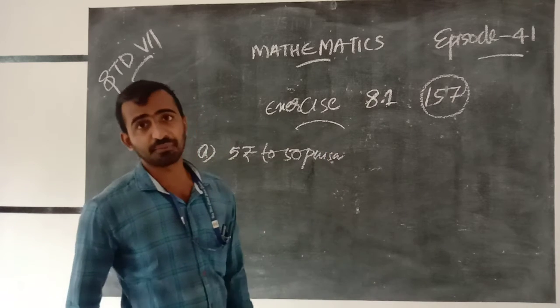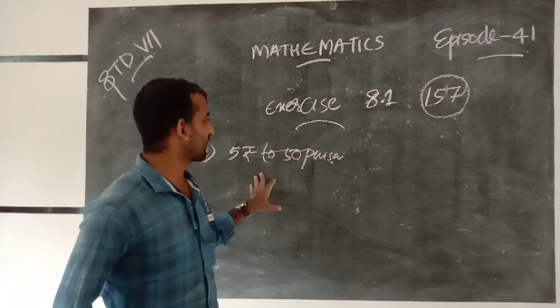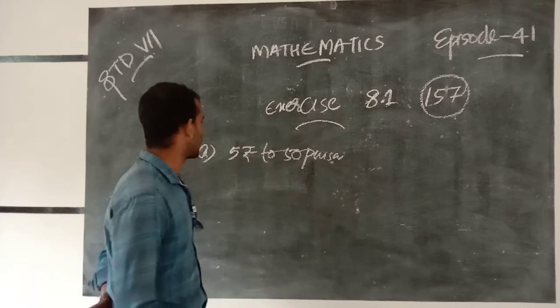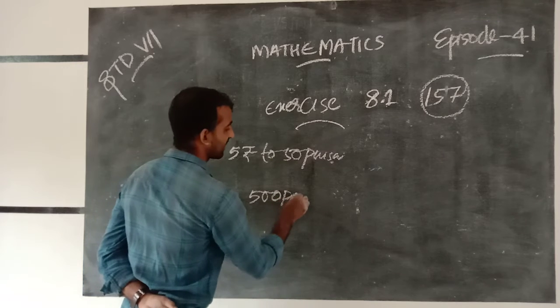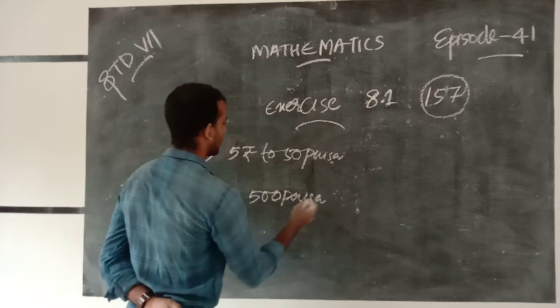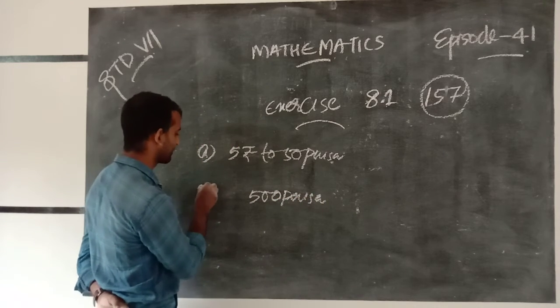First we convert to the same unit. We can write 5 rupees as 500 paise.